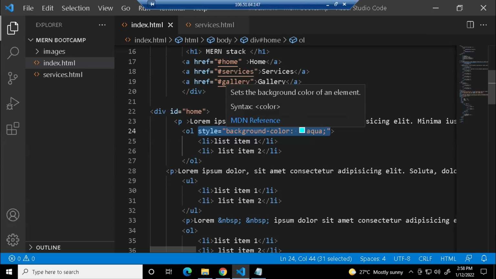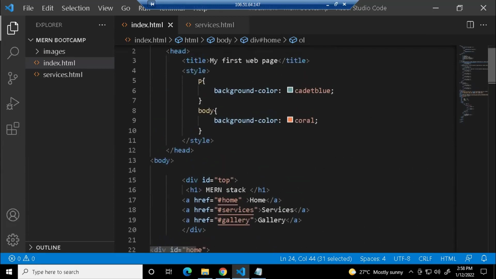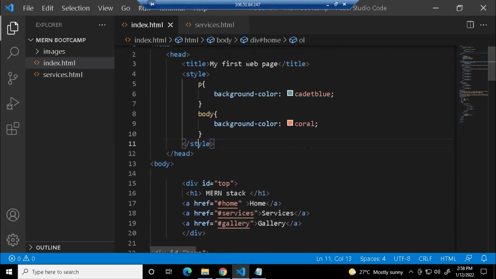So generally, in terms of software, you'll mostly be trying to reuse your code, right? For reusing it, you can write the style inside a selector. Mostly this will be done in your internal and external CSS. For internal CSS, write your style tag inside the head part of your document.